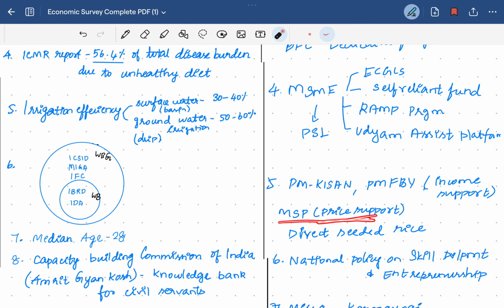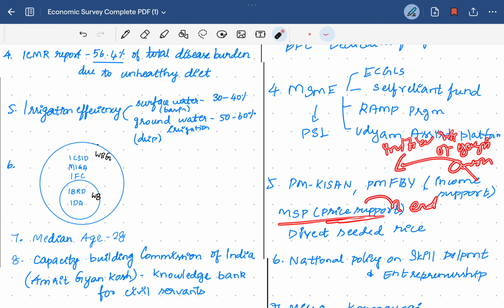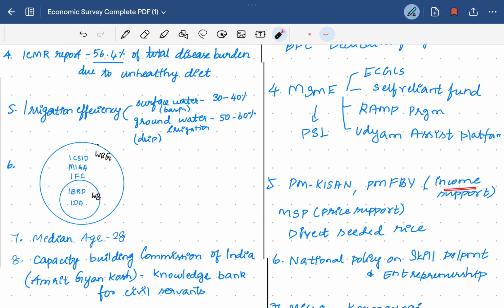Then MSP is the price support, while income support is provided at the initial stage of agriculture, that is, the cropping season. The price support is provided at the end of the cropping season, at the harvesting season, when the produce comes. Know the differences between income support and price support.